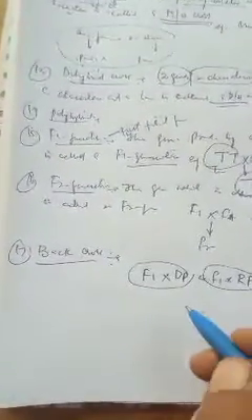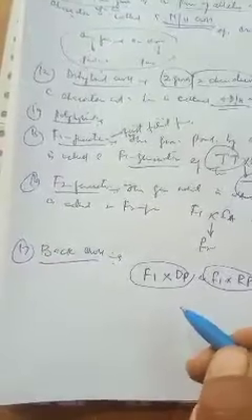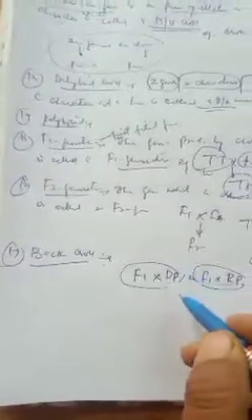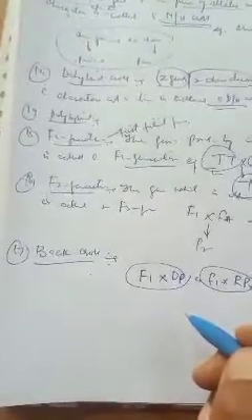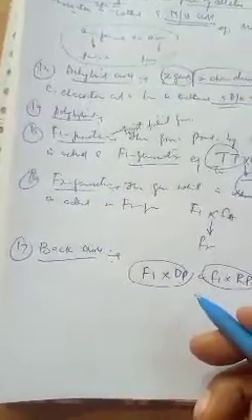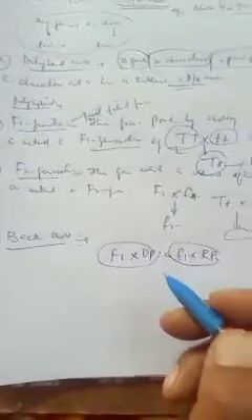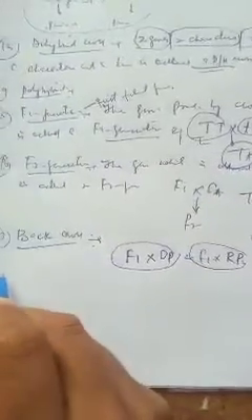In a back cross, the F1 is crossed with either of the two parents, with the dominant parent or the recessive parent. Both the crosses are called back crosses.